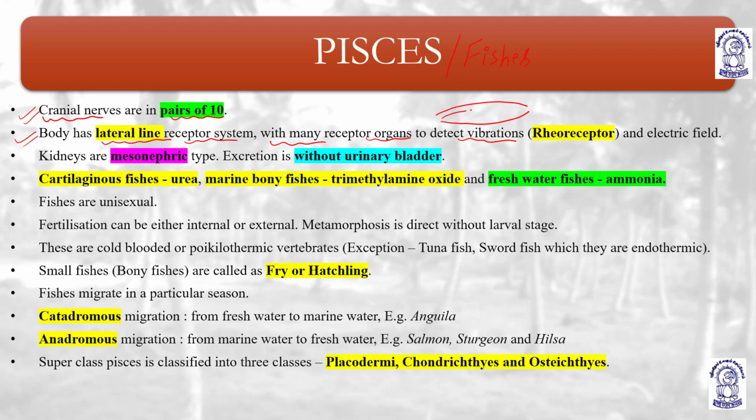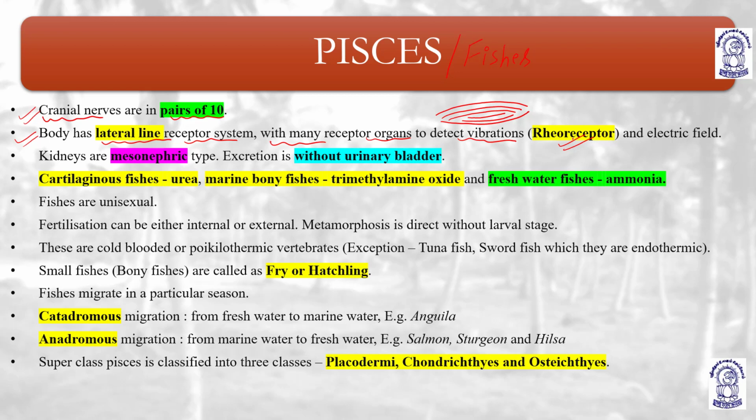Along with scales, the body has lateral lines running parallel to the axis, which act as receptors. These receptors are known as rheoreceptors, and they also help to detect vibrations and electric field.